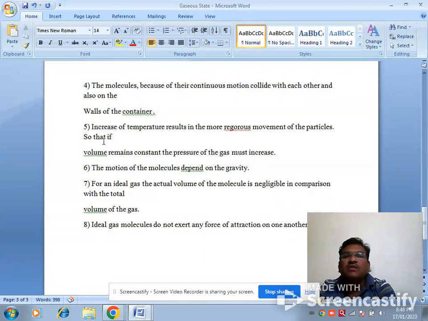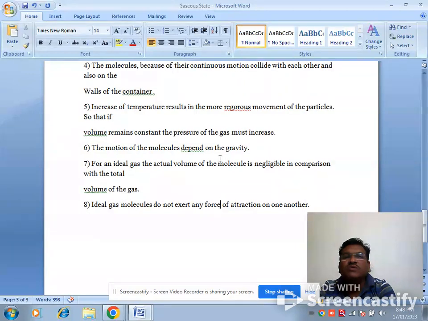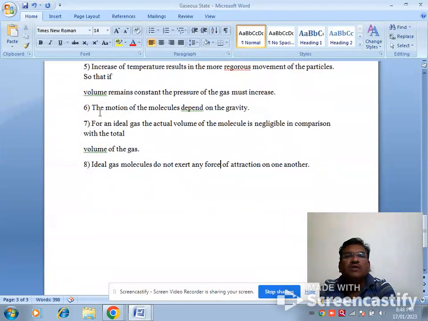An increase in temperature results in more vigorous movement of the particles, so if the volume remains constant, the pressure of the gas must increase. The motion of the molecules depends upon gravity, that is, upon their weight and the gravity of the earth.